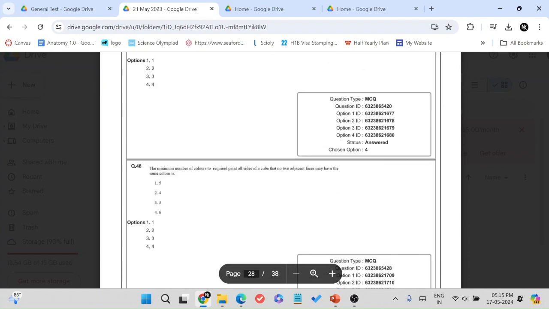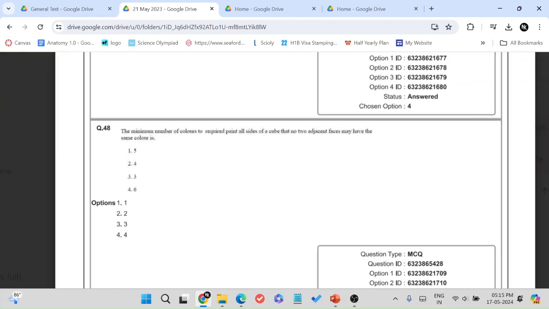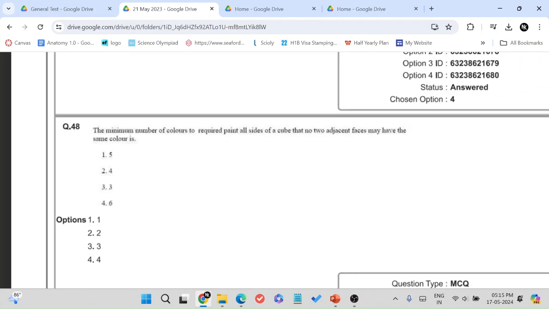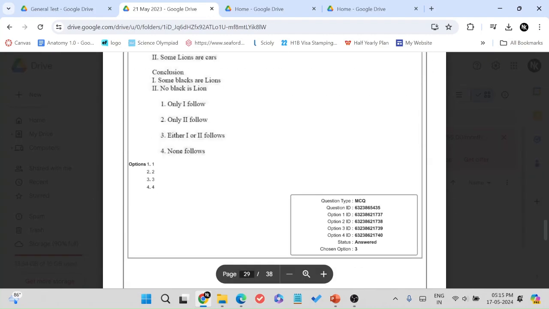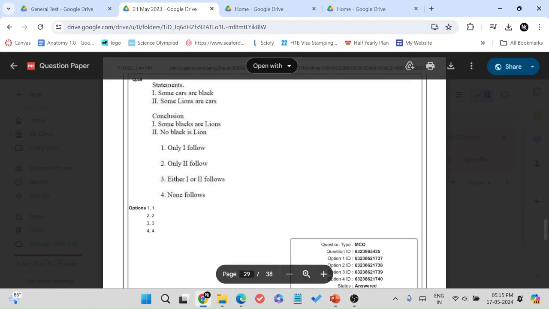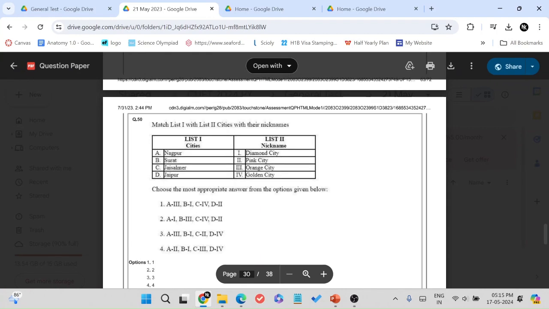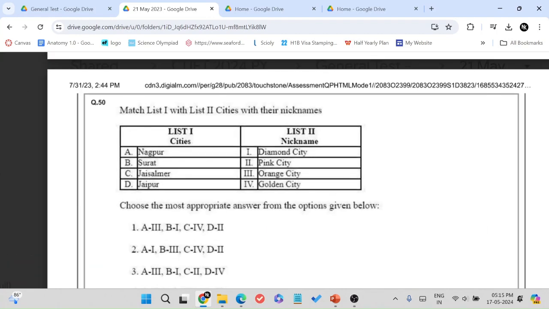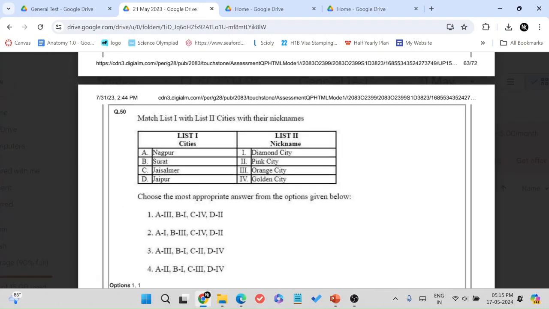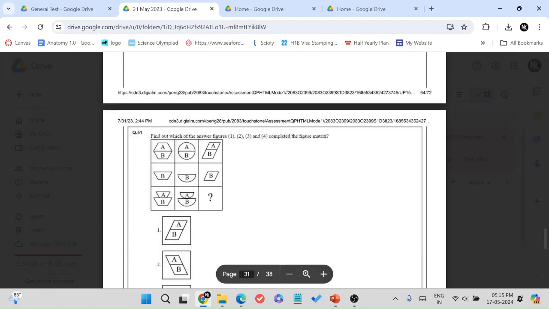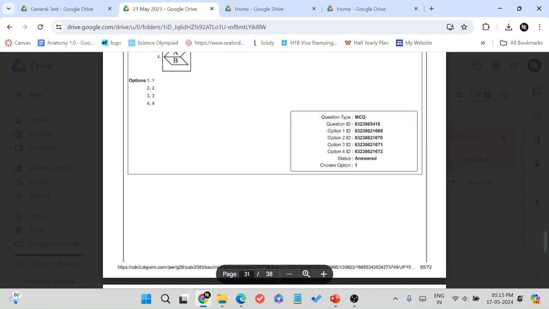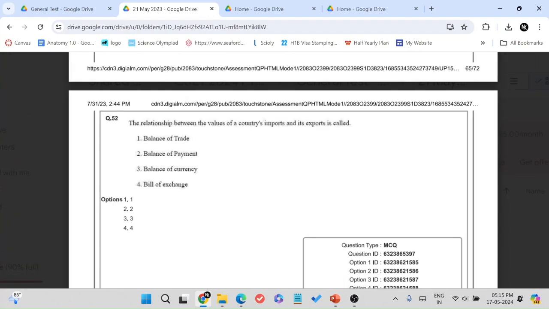Ages and problems on ages, ranking and arrangement, ages, cubes. There's not a single question about cubes and dices this year. Syllogisms. There's one question this year compared to so many last year. Sobriquets, or cities and their nicknames. They had not a single question this year. Last year there were at least two per question paper, but this year there were none.